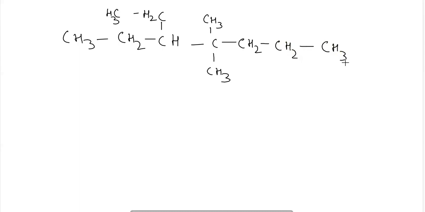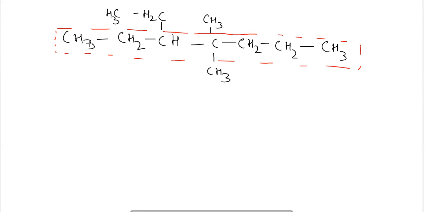CH2 CH3. Okay, so here first we have to find out the longest chain. So the longest chain will be 1 2 3 4 5 6 7. So both these chains can be considered as the longest chain. Either one of these can be considered as the longest chain. So here I am considering this straight chain as the longest chain.